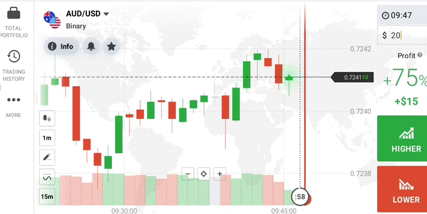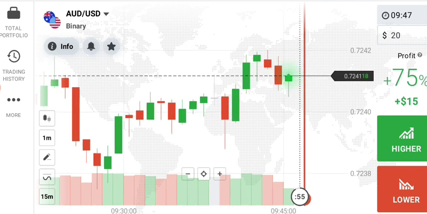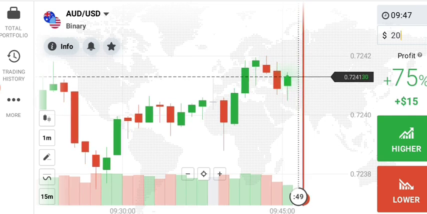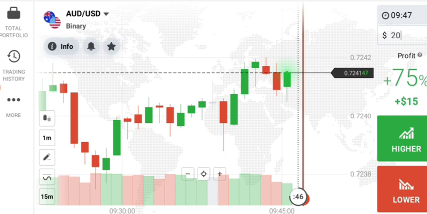I'm not getting any confirmation to go with buyers or sellers here. It's right now a fight between buyers and sellers, so we do not consider going with buyers or sellers. Just wait for the right opportunity.